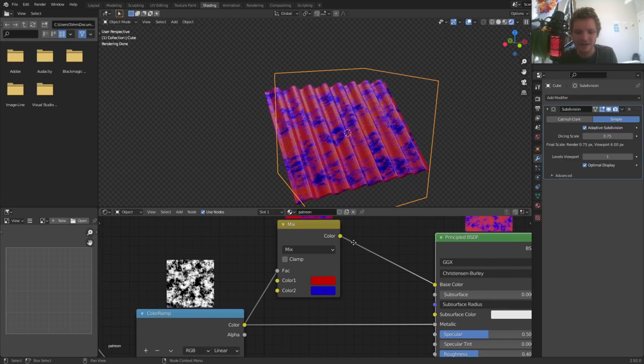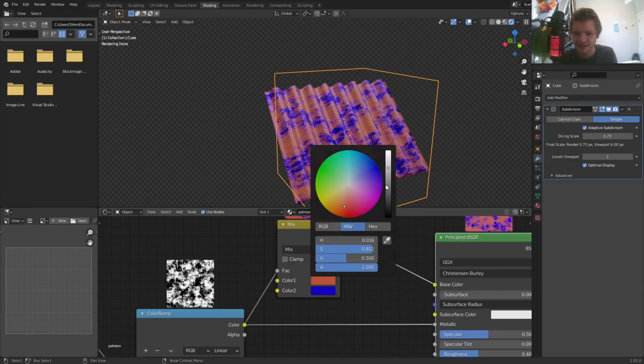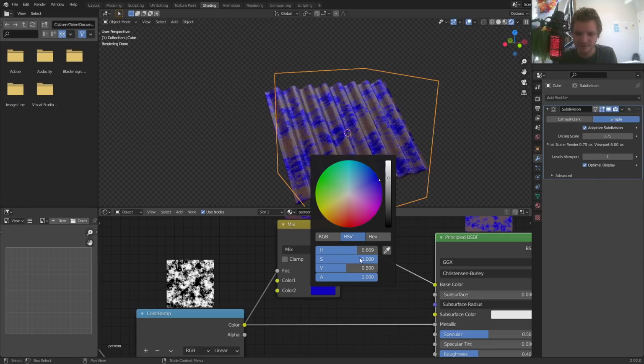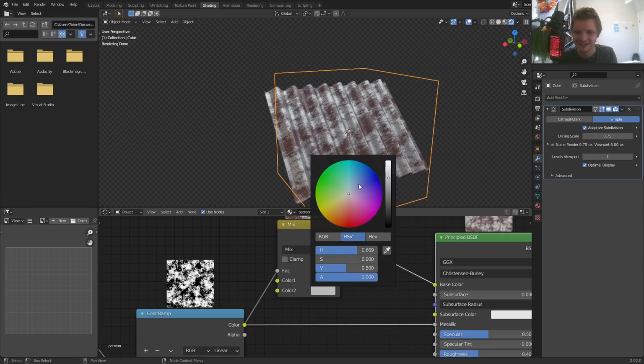So in the areas where it's not metallic, in other words it's rusted, in other words it's this top socket, let's make it kind of an orangey, darkish rust color. We'll play around with it. And for the actual metal, which is the blue, first of all, it's desaturated, so it actually looks like a metal.